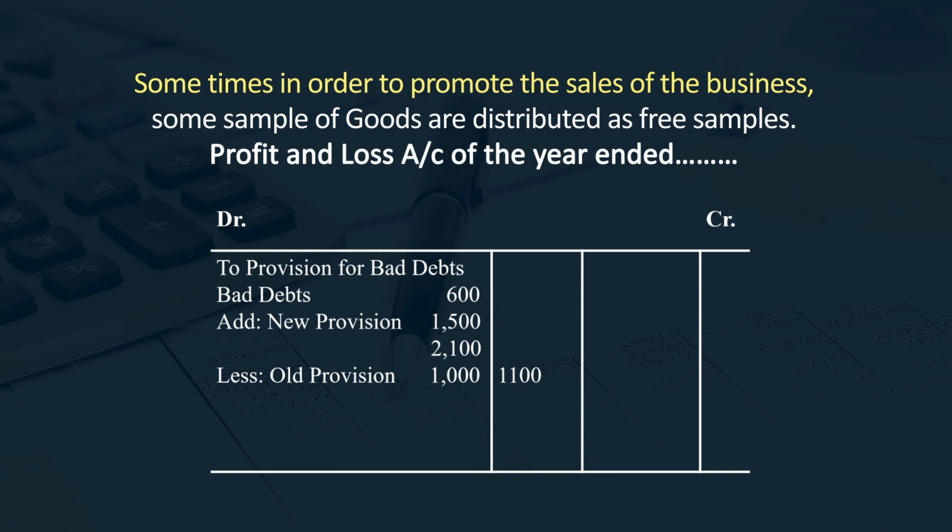The above will be shown on the debit side of the profit and loss account, it is 1100. As far as the balance sheet is concerned, it will be shown like this: by provision for bad debts, old provision less bad debts less new provision.